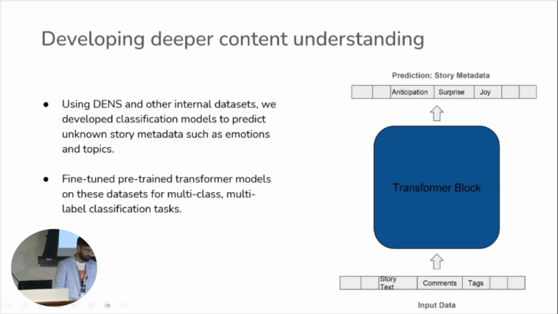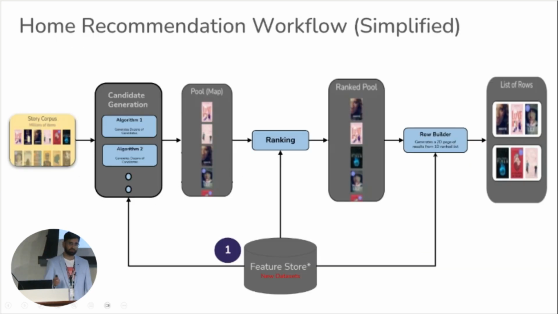Similar to emotions, we identified several other critical metadata features and created datasets focusing on those specific features. We created several classification models by fine-tuning pre-trained transformer models on these datasets. In summary, using these new datasets and machine learning models trained on them, we labeled our story corpus with richer metadata features. These features were then exposed to our users in forms of UI/UX changes, helping them make more informed decisions. They were also used in our recommendation models to generate more relevant recommendations.